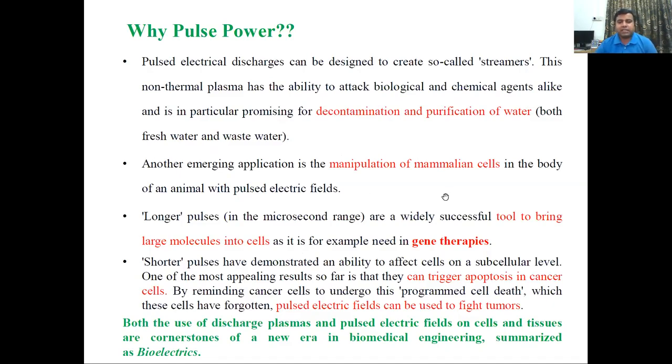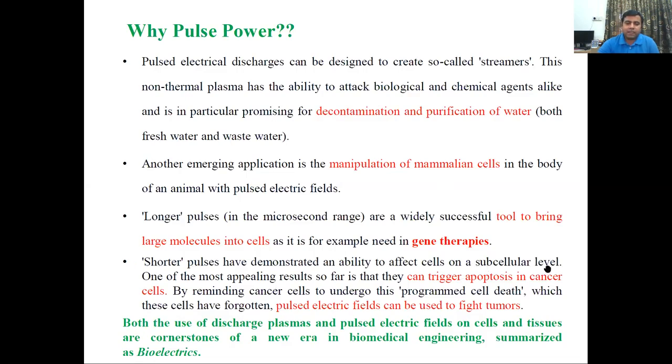Another emerging application is the manipulation of mammalian cells in the body of the animal with pulsed electric fields. It is also used in gene therapy. Shorter pulses have demonstrated an ability to affect cells on a subcellular level.